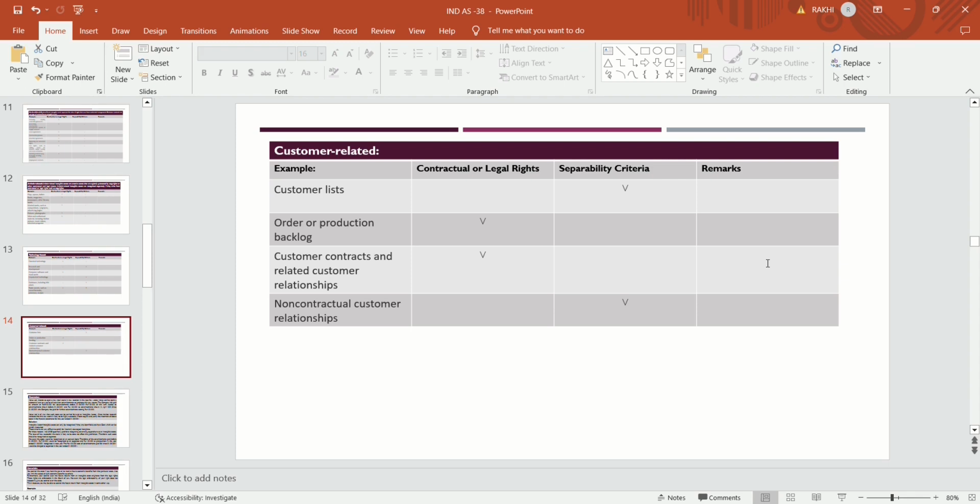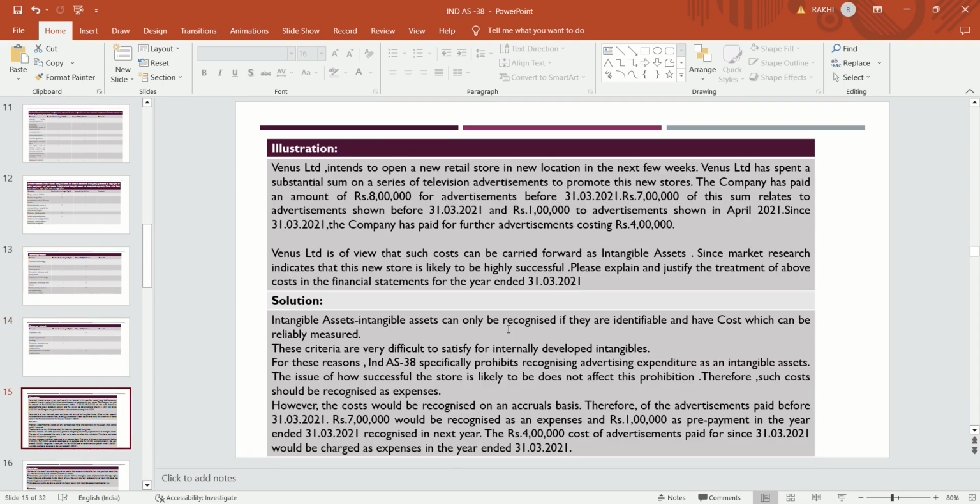Customer contracts and related customer relationships on the basis of contractual or legal rights, and non-contractual customer relationships on the basis of separability criteria. So these are the types of identifiable intangible assets.